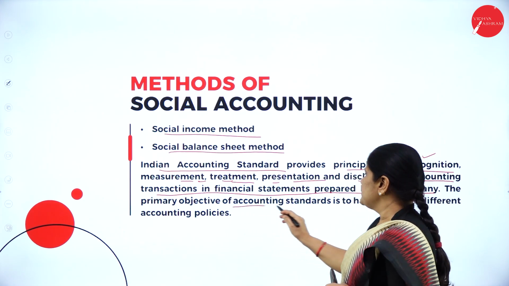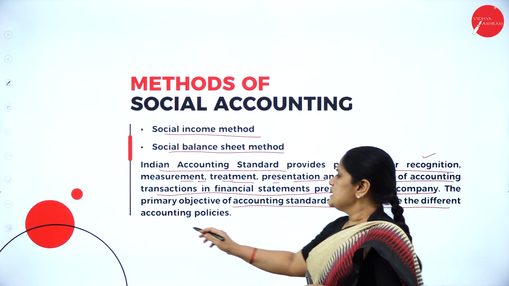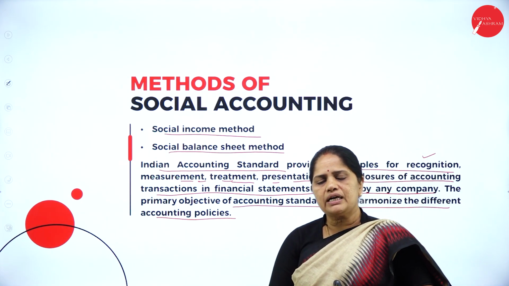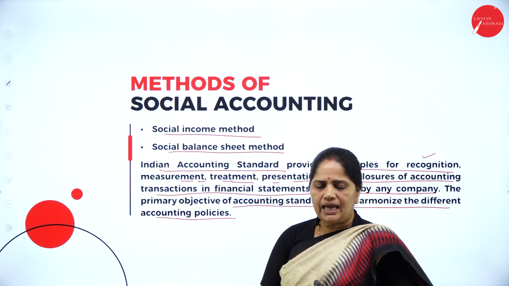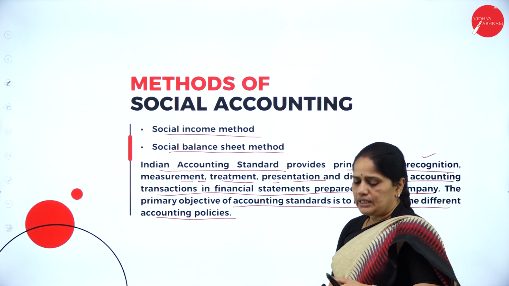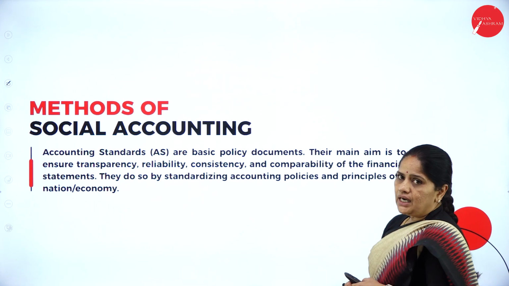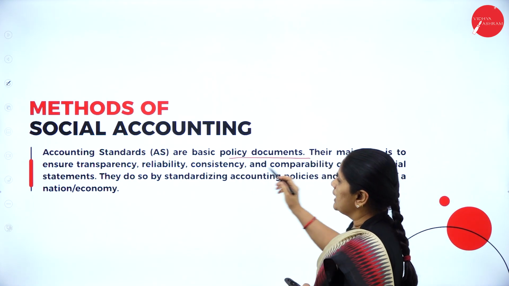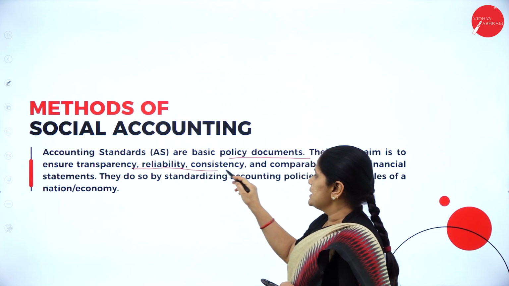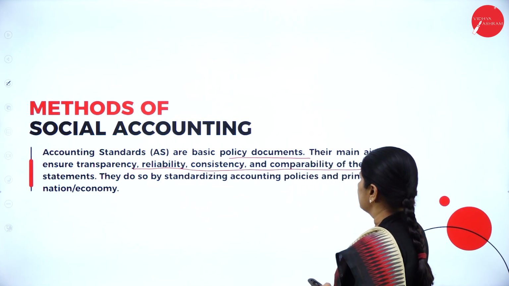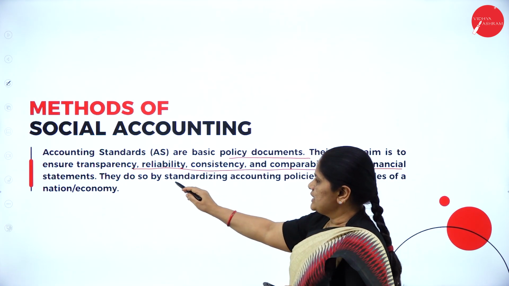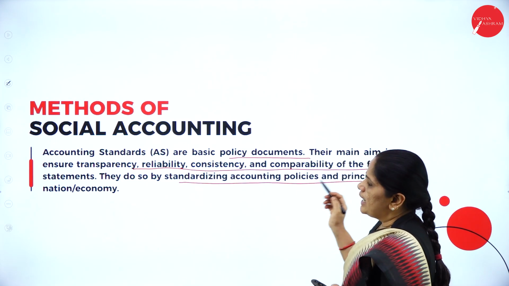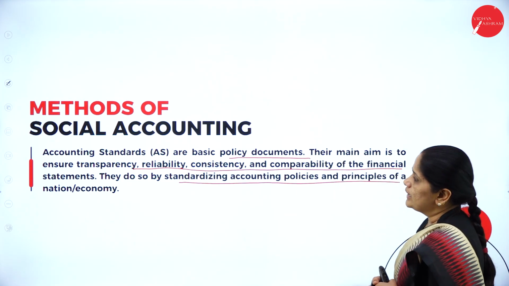So, the primary objective of accounting standards is to harmonize the different accounting policies. Whatever the different accounting policies are, we can harmonize them only with the help of accounting standards. Next, we have the accounting standards. They are basic policy documents. Their main aim is to ensure transparency, reliability, consistency, and comparability of the financial statements. They do so by standardizing accounting policies and principles of a nation or an economy.